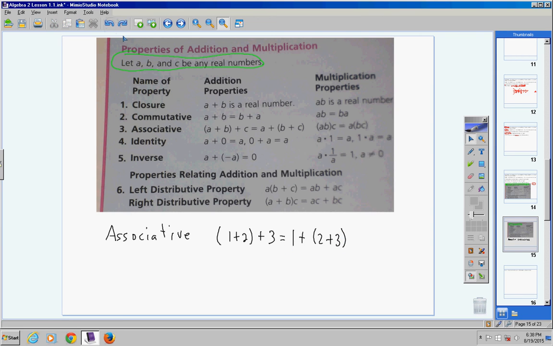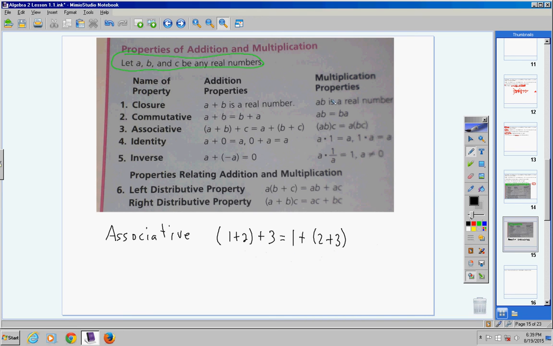Now, look, of course they're equal, because here you're saying add the 1 and the 2 first, and then add 3. Over here you're saying add the 2 and the 3 first, and add the 1. Well, guys, I just reminded you that 1 plus 2 plus 3 is the same thing as 3 plus 2 plus 1, or, sorry about my handwriting, or plus 1 plus 2 plus 3. If it's all addition, it doesn't matter what order you add them, so of course this is true.